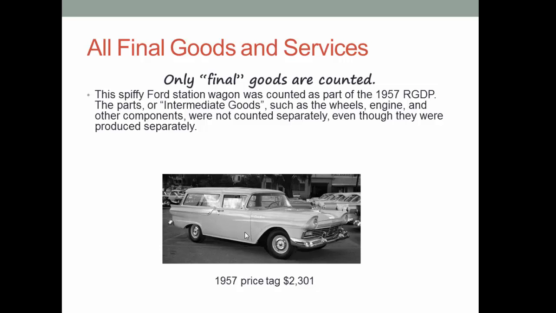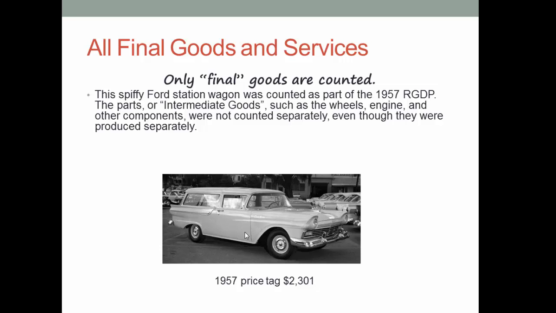Only final goods and services get counted. Think about a car, which is an assemblage of many parts. The Goodyear tires, for example, may have been produced at the Goodyear plant, but if they are then shipped to the Ford plant, then they are counted as an intermediate good. Many intermediate goods have been assembled to produce that final good, the car. The intermediate goods, such as Goodyear tires, will not be counted separately. Otherwise, the value of those goods would be double counted.